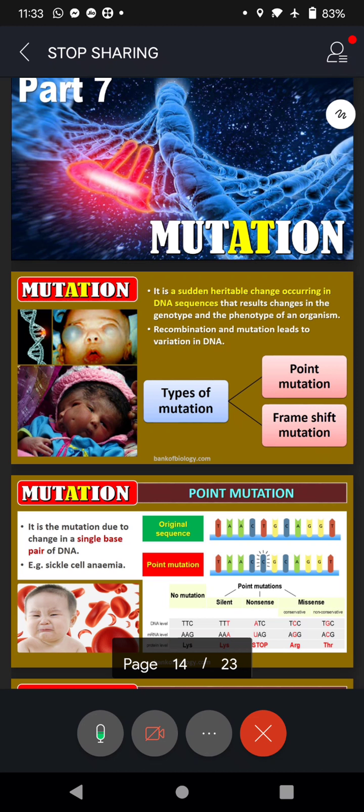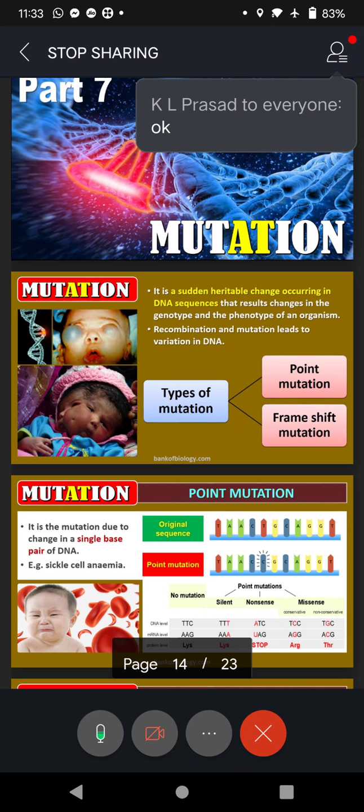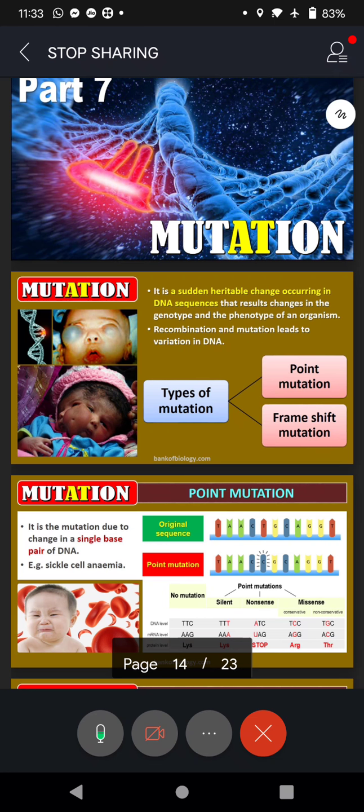The chromosomes that are responsible for determination of the sex are called allosomes, and the chromosomes that are responsible for bodily character are autosomes. So in any organism there will be autosomes and allosomes.